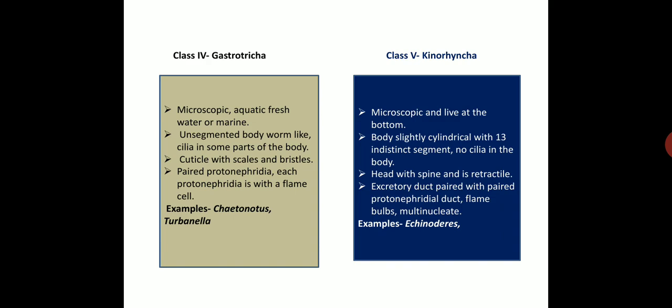The fifth class is Kinorhyncha. These are microscopic and live at the bottom. The body is slightly cylindrical with 13 indistinct segments. There are no cilia on the body. The head has spines and is retractile. The excretory duct is paired with paired protonephridial ducts, with flame bulbs, and multinucleate. Example: Echinoderes. These are the five important classes which come under the phylum Nemathelminthes.